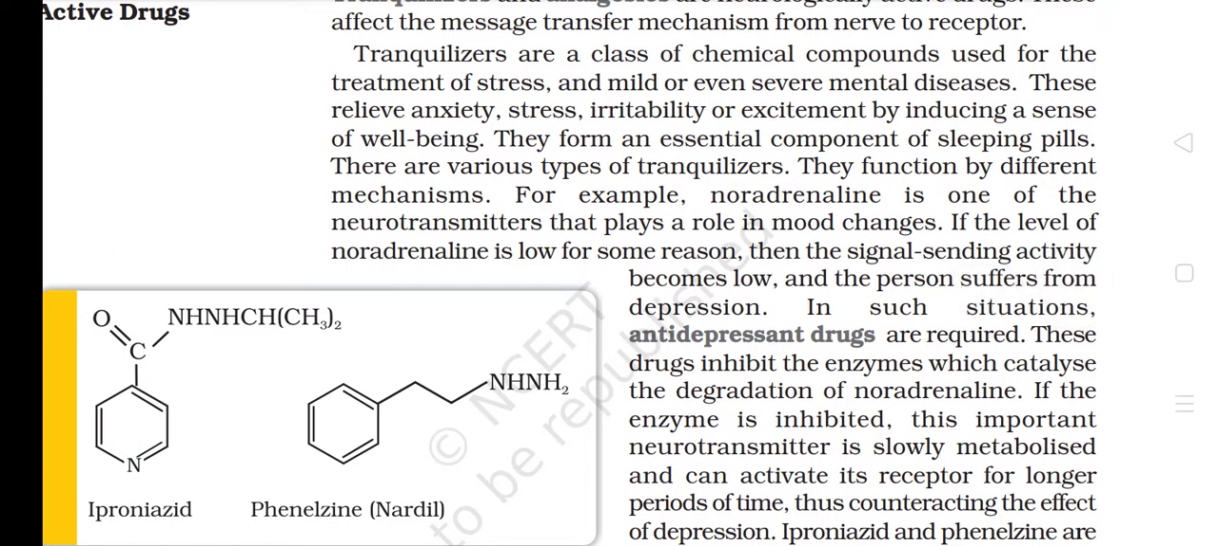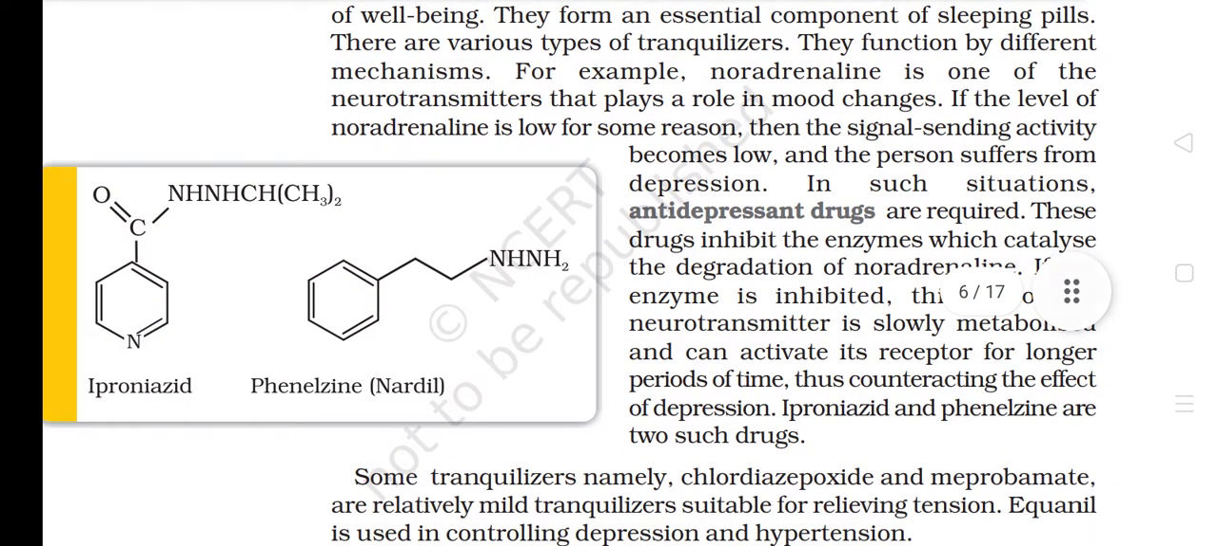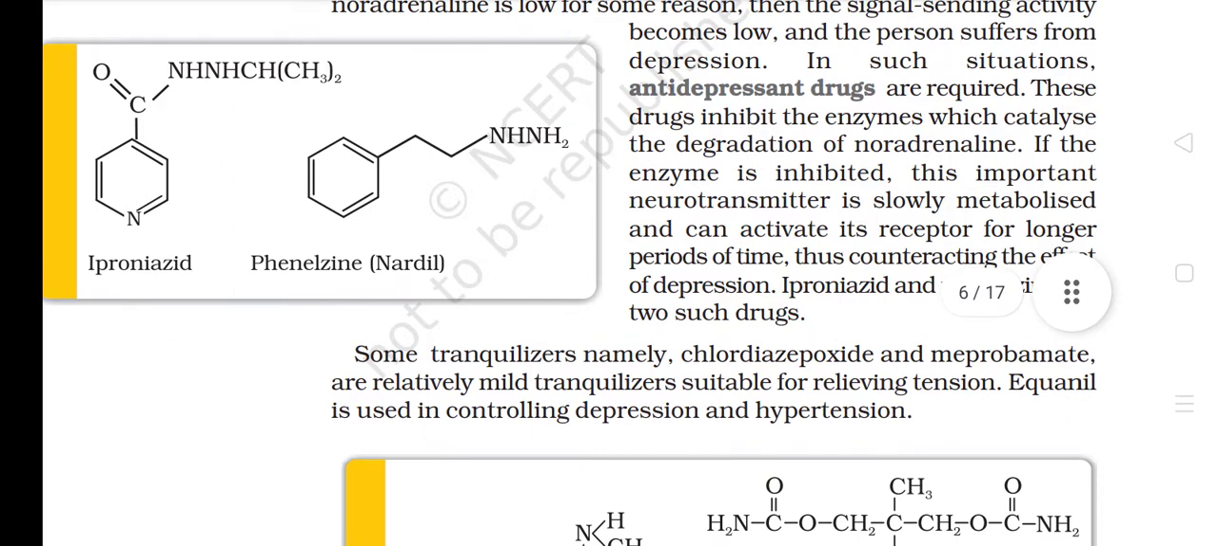There are various types of tranquilizers. They function by different mechanisms. For example, noradrenaline is one of the neurotransmitters that plays a role in mood changes. If the level of noradrenaline is low for some reason, then the signal sending activity becomes low and the person suffers from depression. In such situations, antidepressant drugs are required. These drugs inhibit the enzymes which catalyze the degradation of noradrenaline. If the enzyme is inhibited, this important neurotransmitter is slowly metabolized and can activate its receptor for longer periods of time, thus counteracting the effect of depression. Iproniazid and phenelzine are two such drugs.